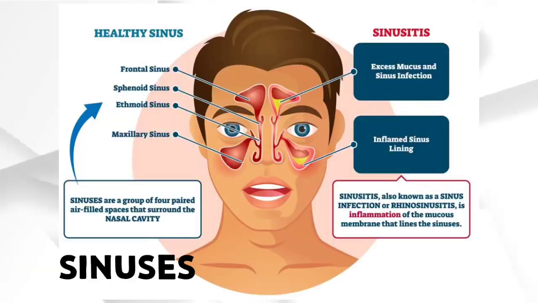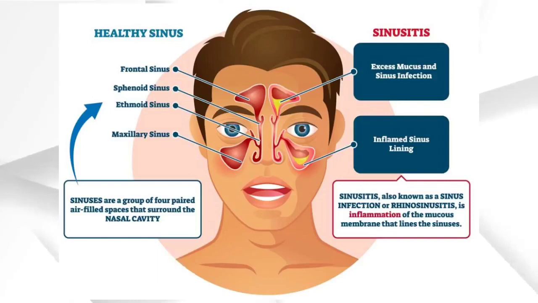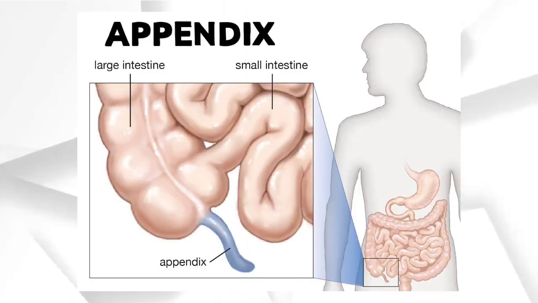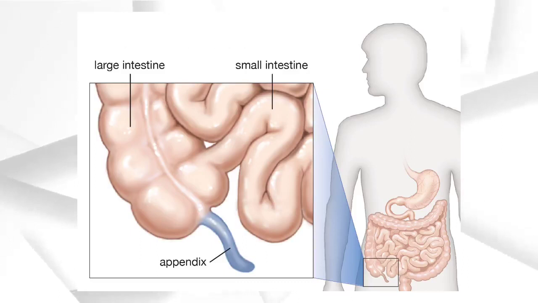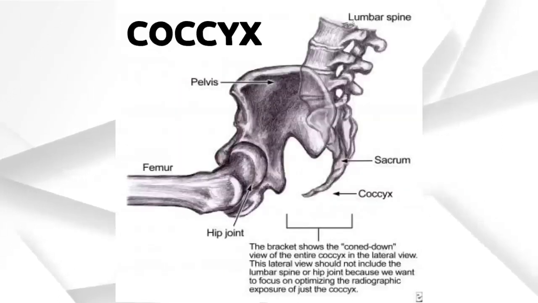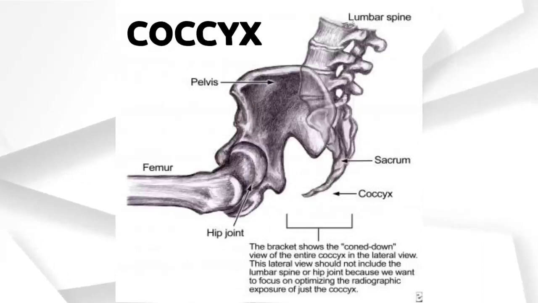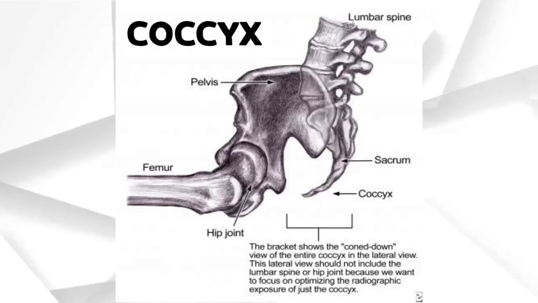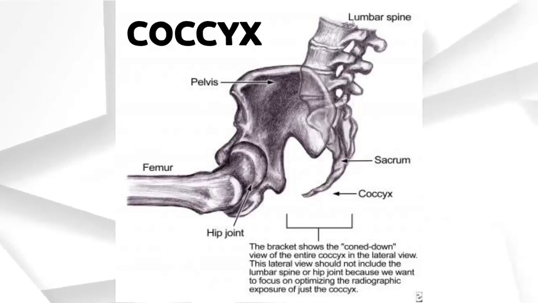Let's examine these organs. 1. Sinuses. They secrete mucus to protect against infection and humidify the air you breathe before it reaches the lungs. 2. Appendix. The appendix plays a role in the immune system by harboring beneficial bacteria. 3. Coccyx. Along with being the insertion site for multiple muscles, ligaments, and tendons, it also serves as one leg of the tripod, along with the ischial tuberosities, that provides weight-bearing support to a person in the seated position.